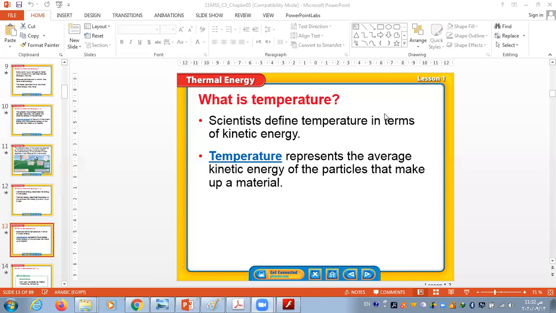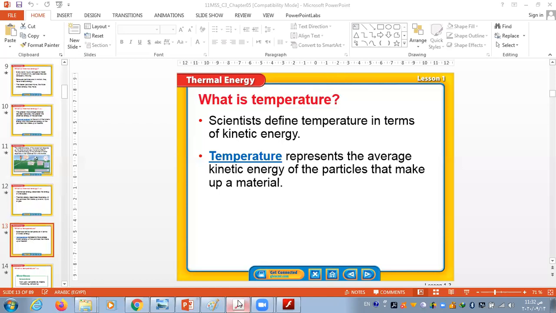Teacher, they have the same thermal energy but different temperature because... wait. Revise what you said again. Concentrate. Sorry, the same temperature. Yes, the same temperature.